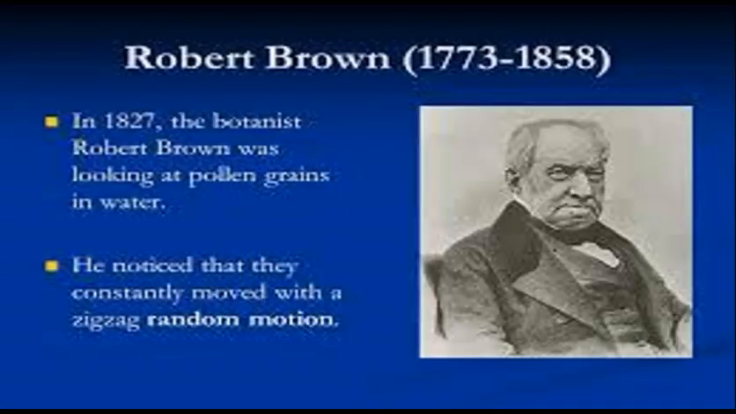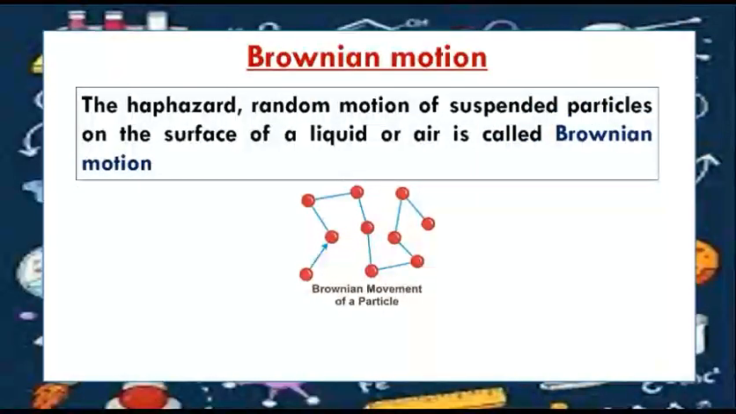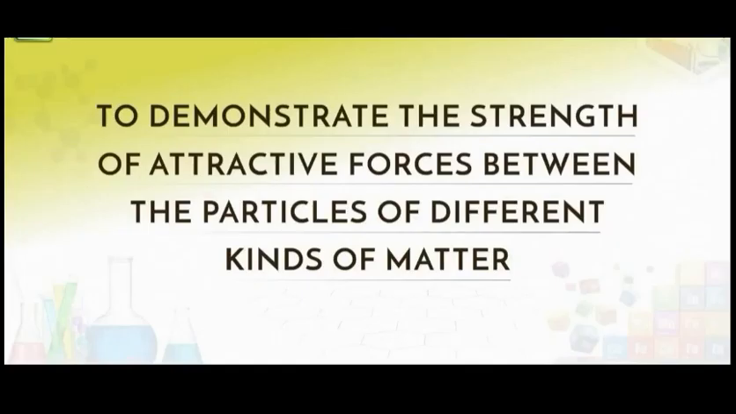In 1827, the botanist Robert Brown was looking at pollen grains in water. He noticed that they constantly moved with a zigzag random motion. Brownian motion: the haphazard random motion of suspended particles on the surface of a liquid or air is called Brownian motion.